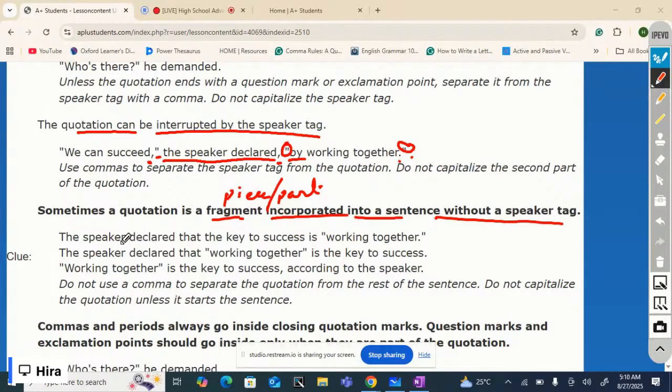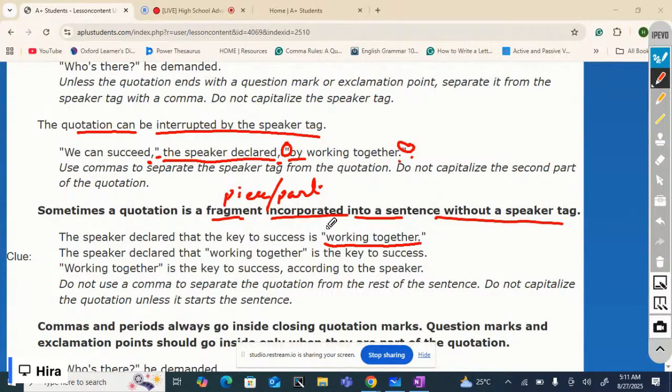Yes. The speaker declared that the key to success is "working together." So these are the exact words of the quotation. Just two words are taken.